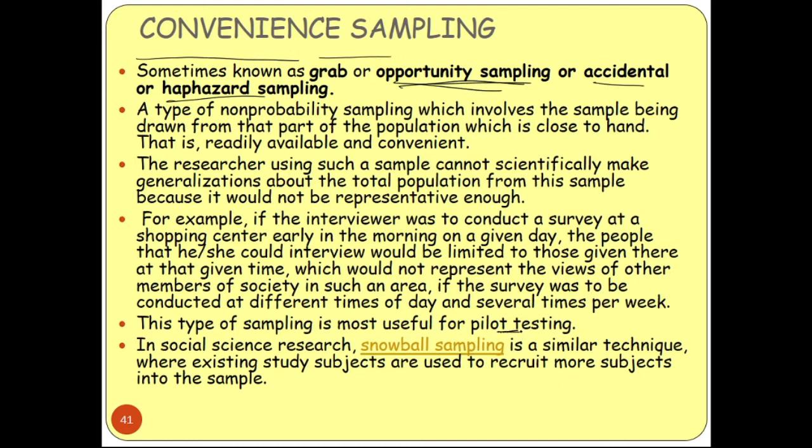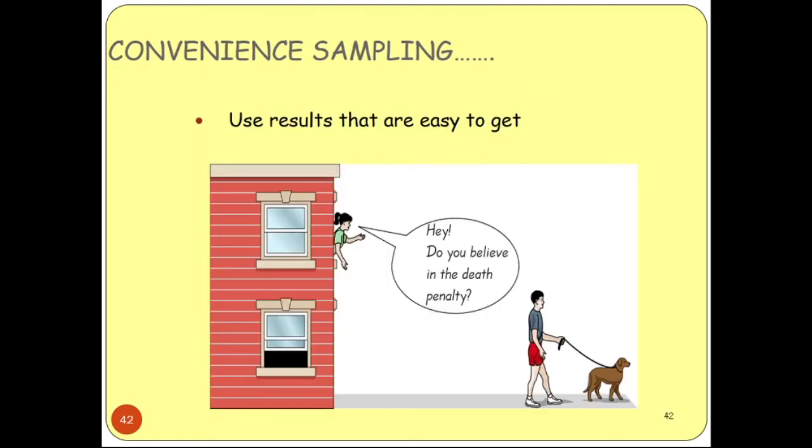And in social science research, snowball sampling is a similar technique where existing study subjects are used to recruit more subjects into the sample. So this is the snowball sampling technique, which is actually like a convenience sampling. So this is a haphazard sampling, or you can say opportunity sampling, or accidental sampling. Okay, so this is convenient sampling.